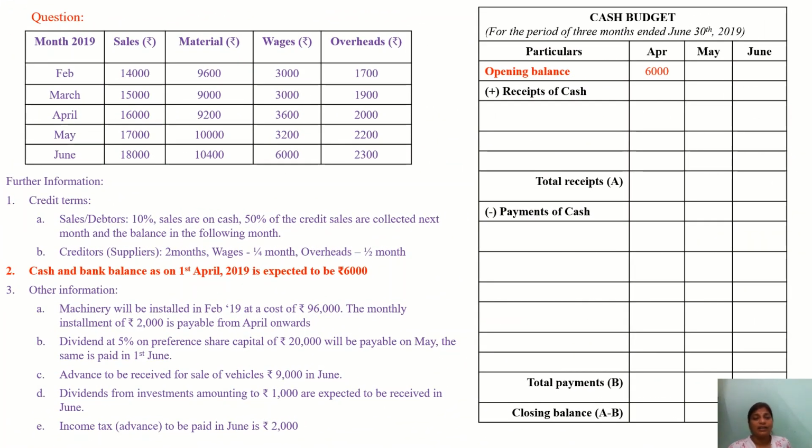So here this is the question. We will start with the opening balance. Now I have given the format here. We see that cash and bank balance as on 1st April 2019 is expected to be rupees 6,000. So we are writing opening balance. We have to prepare for April, May, June. So here opening balance is 6,000 that we are writing in the month of April, since it is given 1st April 2019.